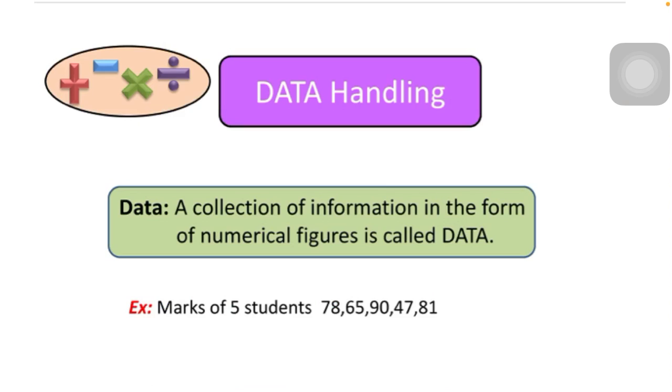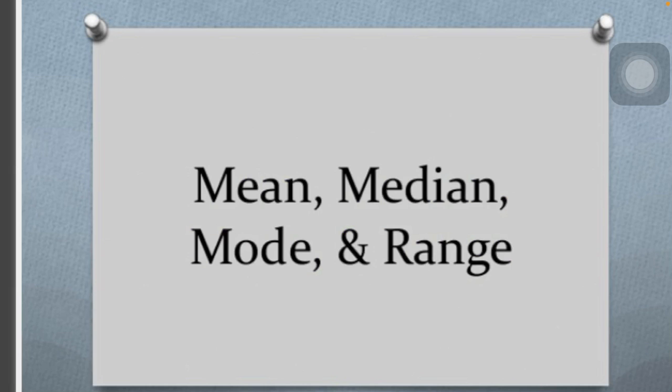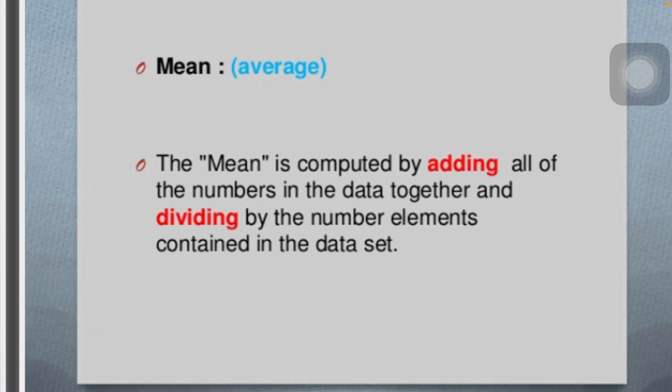So in data handling now, we have some new terms that come under averages. So let's start understanding that in this video. Under average, we have mean, median and mode, and another term that is range. So we will discuss these four terms in this video today. So let's just start with mean.